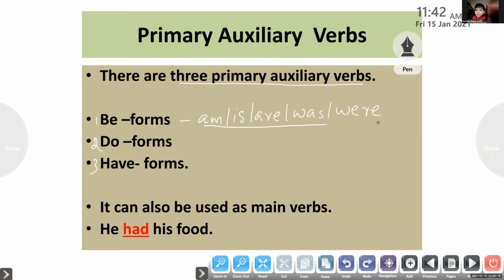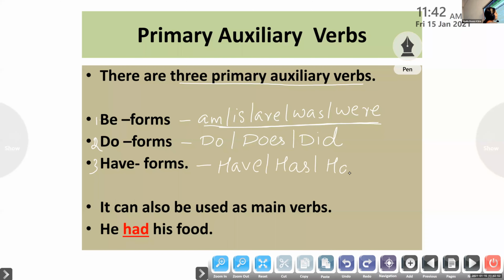It acts like a main verb. It can also act like an auxiliary verb. That is why it is coming under the category called primary auxiliary verbs. What are the do forms in English grammar? Do, does, did. These are the 3 do forms in English grammar. Tell me the have forms. Have, has, had. These are the primary auxiliary have forms in English grammar.